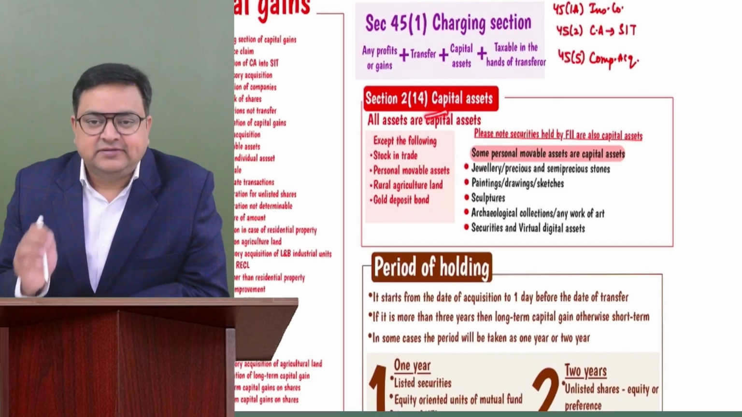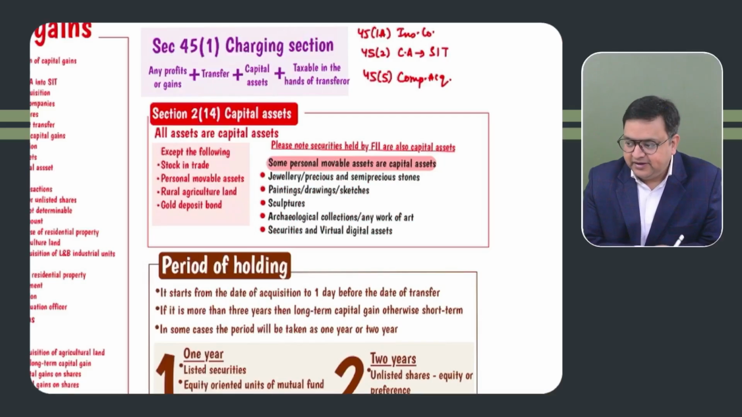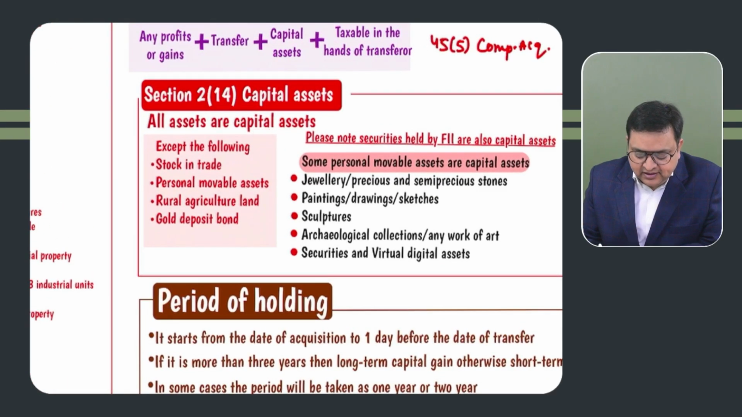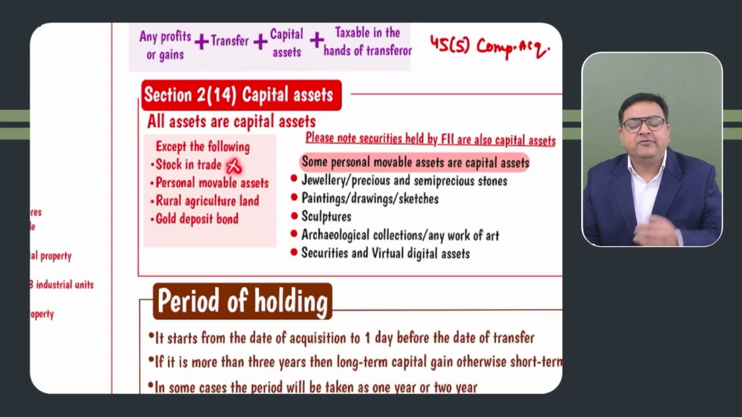Now, capital asset. What is a capital asset? We should know the definition of capital asset. No need to remember the section number, but you should know what the capital assets are. Majorly, all assets are capital assets except stock in trade. So stock in trade is not a capital asset. Whenever you sell your stock, it is your PGBP income. It is not a capital asset.